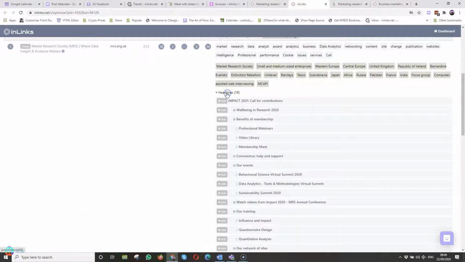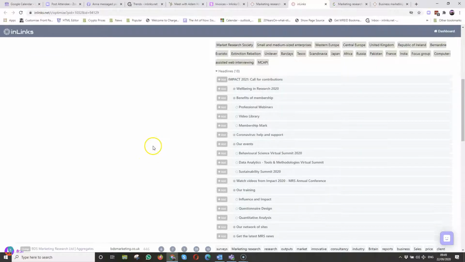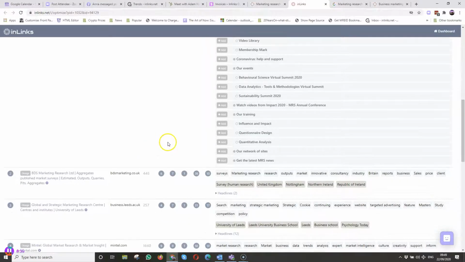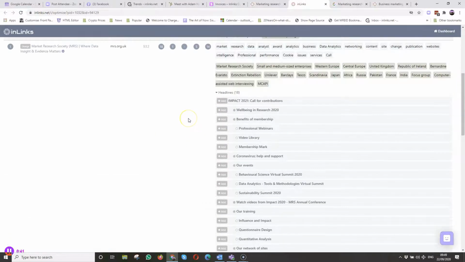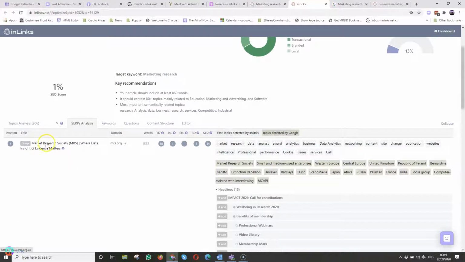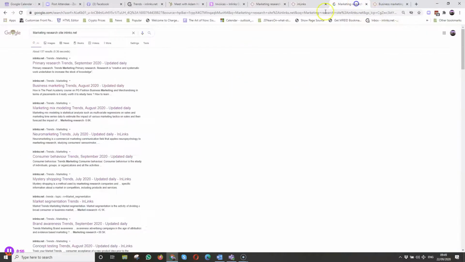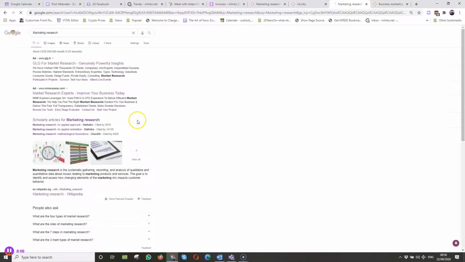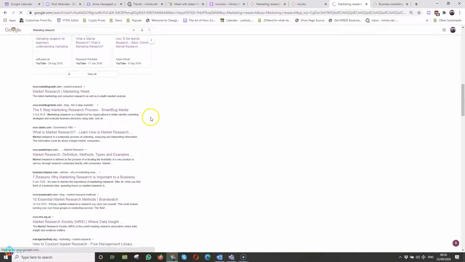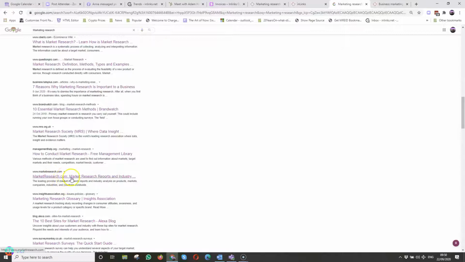If I wanted to, I can actually have a look at some of these and see what I need to be talking about. So nothing particularly on the first one, even though it's ranking for number one. I don't think that's very good, and that's because it's the Marketing Research Society, so it's not really a very good one. Better would be something like, I don't know, let's choose another one that's ranking for marketing research, and see if we can get something that I can have as a better competitor. So marketresearch.com, that sounds a very good page.